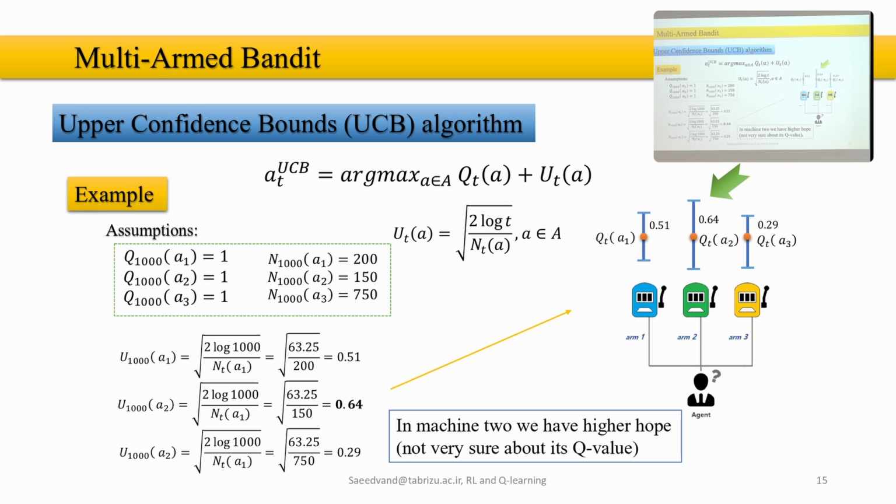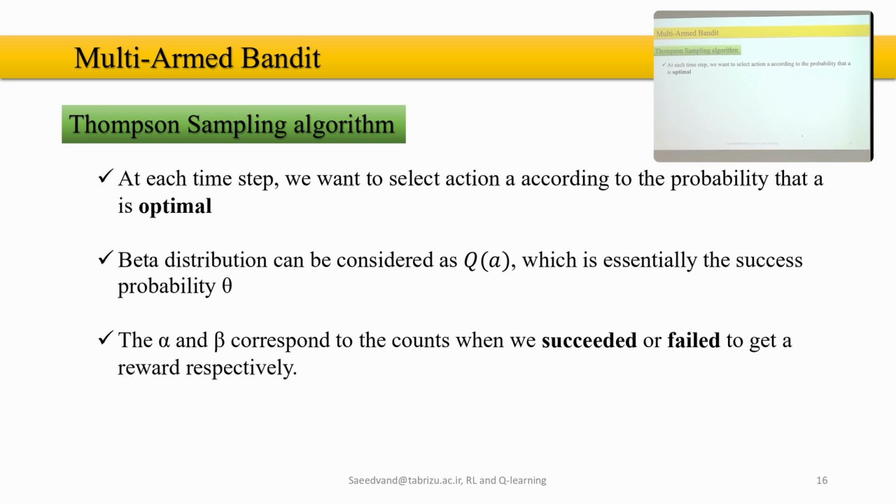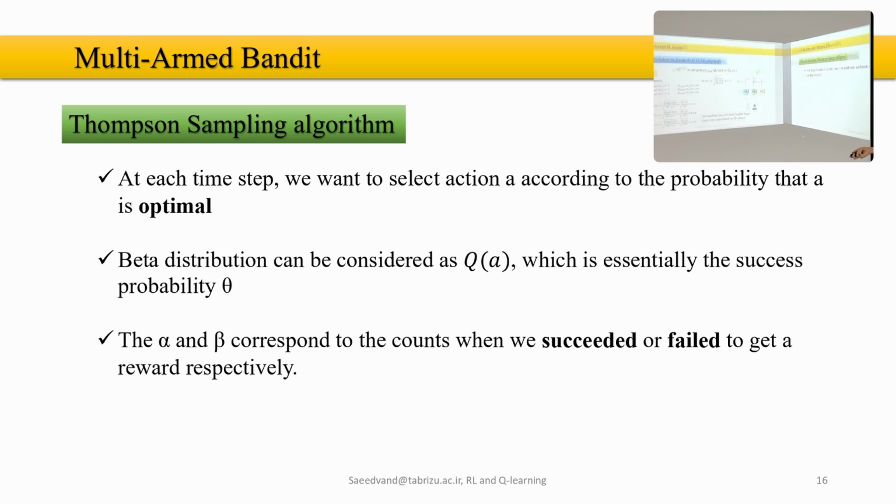I didn't put the comparison here. If you have a look in the book, there are comparisons between Epsilon-greedy, for example, and UCB and different algorithms. Since you have an assignment for this, you're going to compare it. You will see for yourself which one works better on one problem. Okay, any question? Is everything clear?